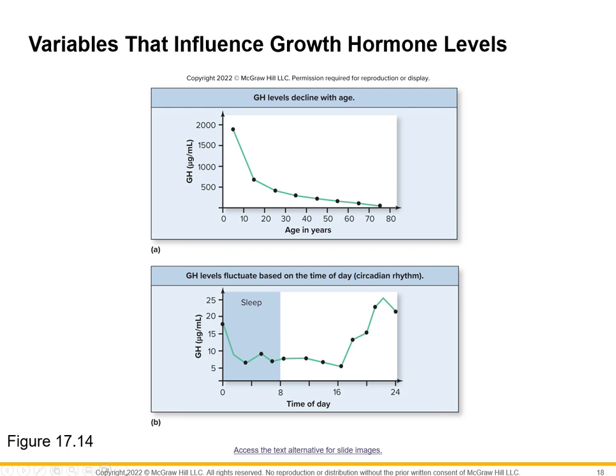And you can also see it is going to fluctuate based on the time of day, right? So during sleep, it typically becomes relatively low. As we go throughout the day, it stays relatively steady. It then begins to increase, and then it will begin to drop again as we move into the next sleep period, right? So it fluctuates throughout the day based on our circadian rhythm, right?